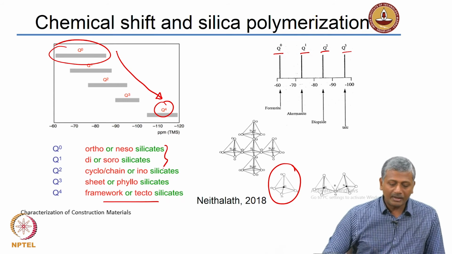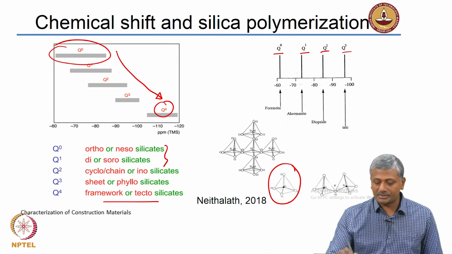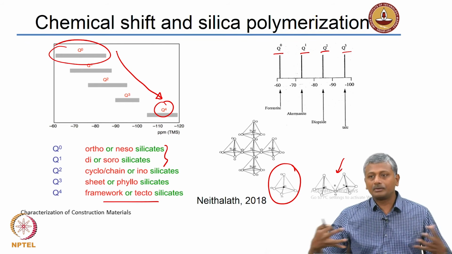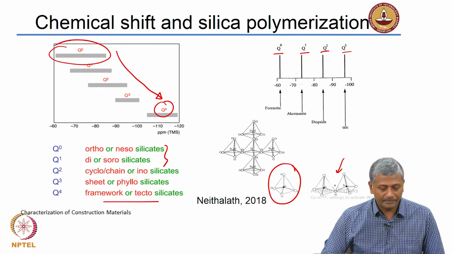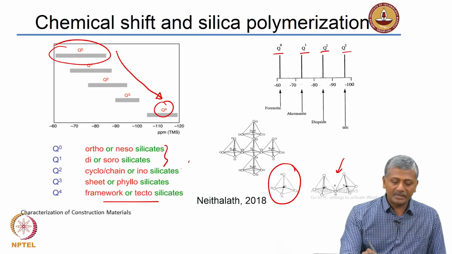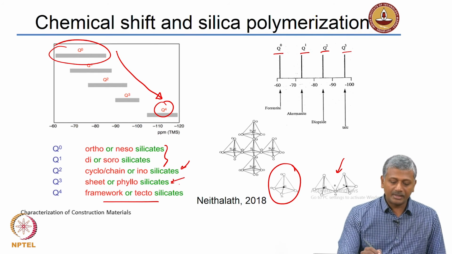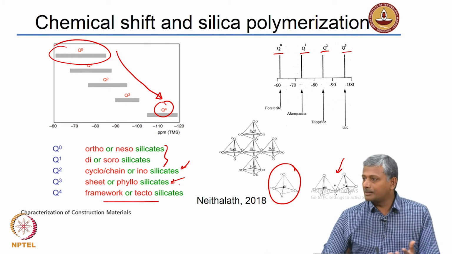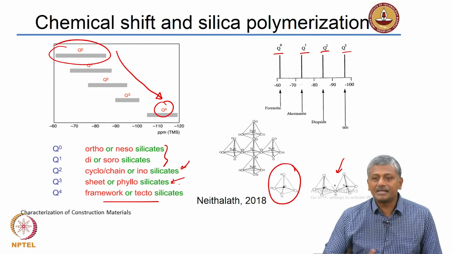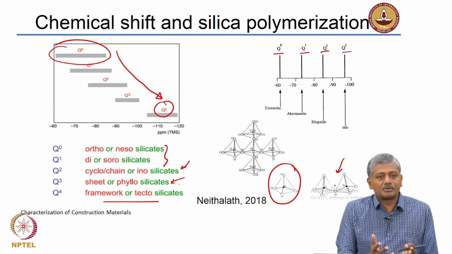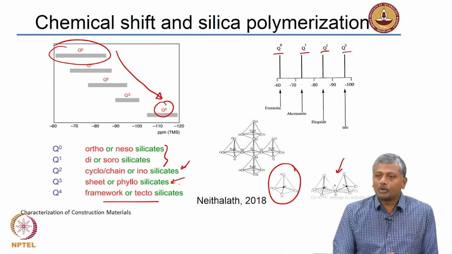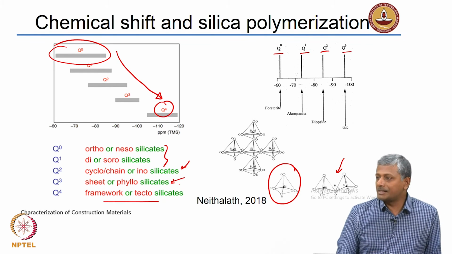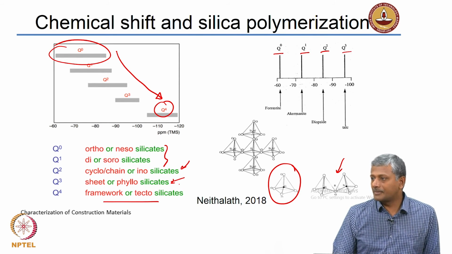At the smaller end you have the orthosilicates Q0, which is simple tetrahedra, or you have a disilicate where you have 2 tetrahedra combined together, okay. And then you start forming cyclic or chain or sheet silicates or phyllosilicates, right. So, phyllosilicates are often common in CSH, but CSH is not entirely sheet like, it may also contain some lower forms of silica like disilicates or cyclic silicates.